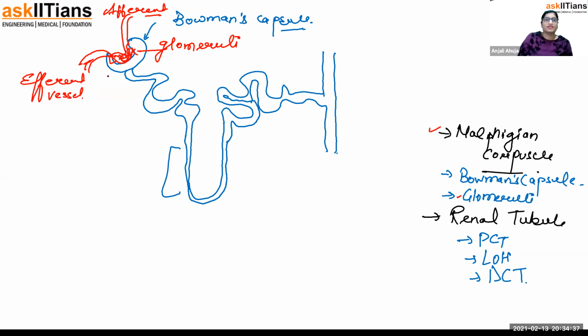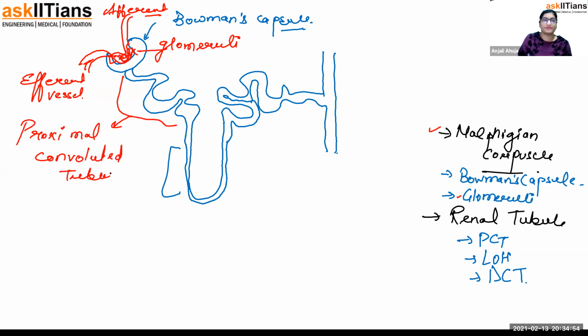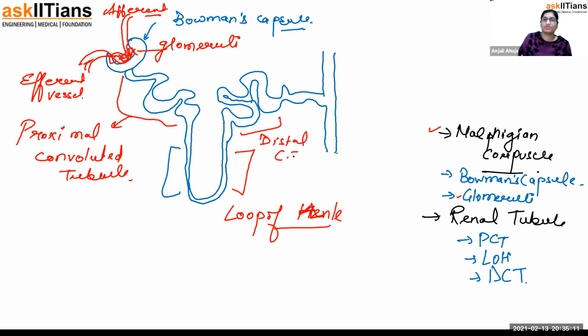Now, this part is the tubular part. This whole structure is a tubule. This is known as PCT. We call it the proximal convoluted tubule. Convoluted as in there are convolutions, foldings. And this part with the less diameter is known as the loop of Henle, LOH. And the one where suddenly the diameter increases again is known as DCT, the distal convoluted tubule. Proximal is near, distal is far. Proximal is proximal, distal is distal.